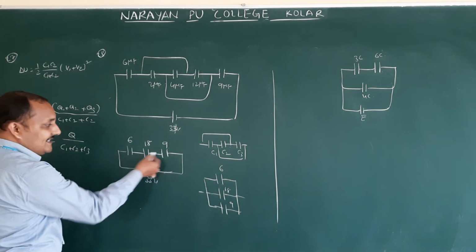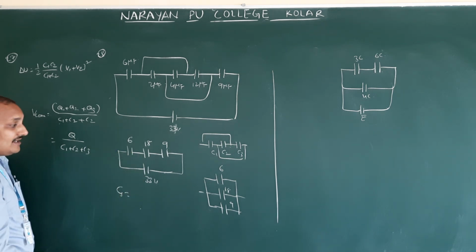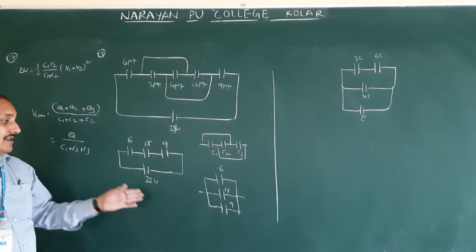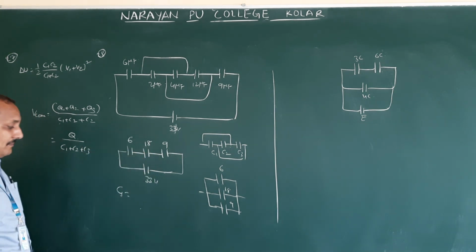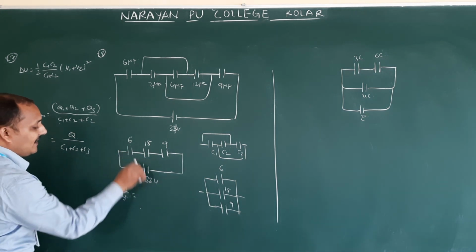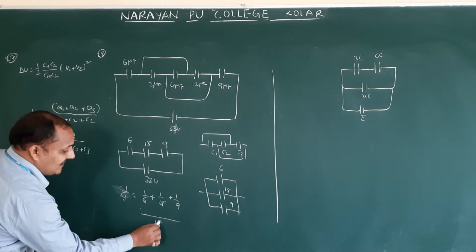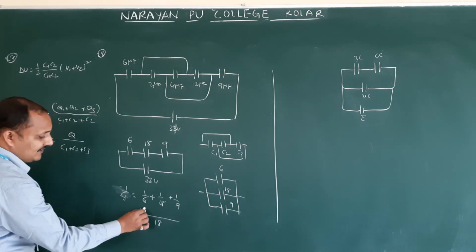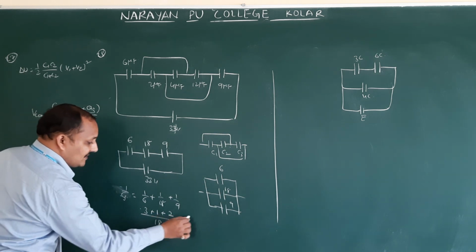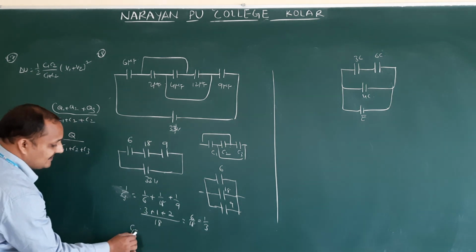Now first, how are these three connected? These three are connected in series to find the charge. Otherwise, directly you have to write C1 C2 C3 by C1 C2 plus C2 C3 plus C3 C1. Whenever you are multiplying it will become a big number. Therefore we are solving like this. 1 by CS is equal to, what is the formula? 1 by 6 plus 1 by 18 plus 1 by 9. What is the LCM? 18. 18 means 3 plus 1 plus 2. 3 plus 1, 4. 4 plus 2, 6. 6 by 18 means 1 by 3. Clearly, then CS is equal to 3.